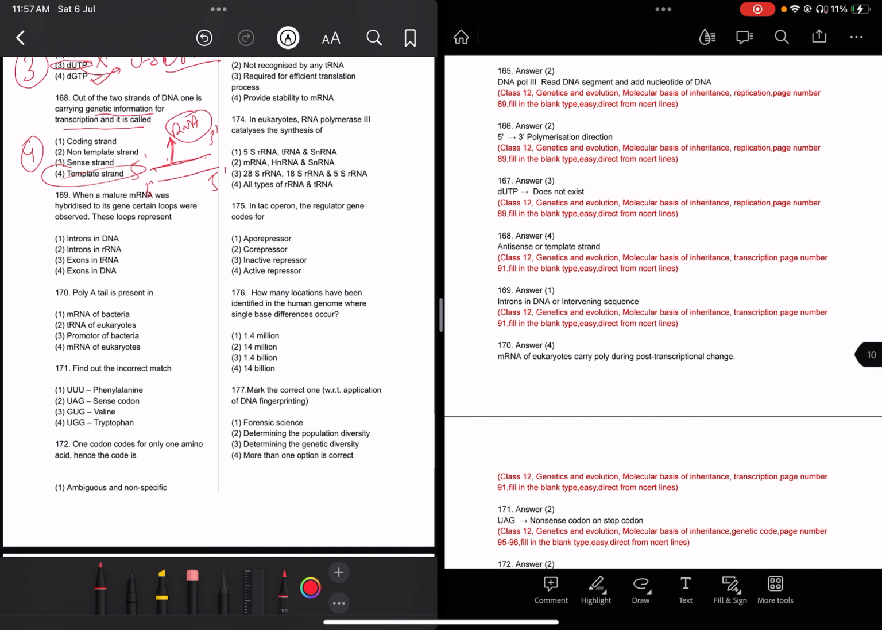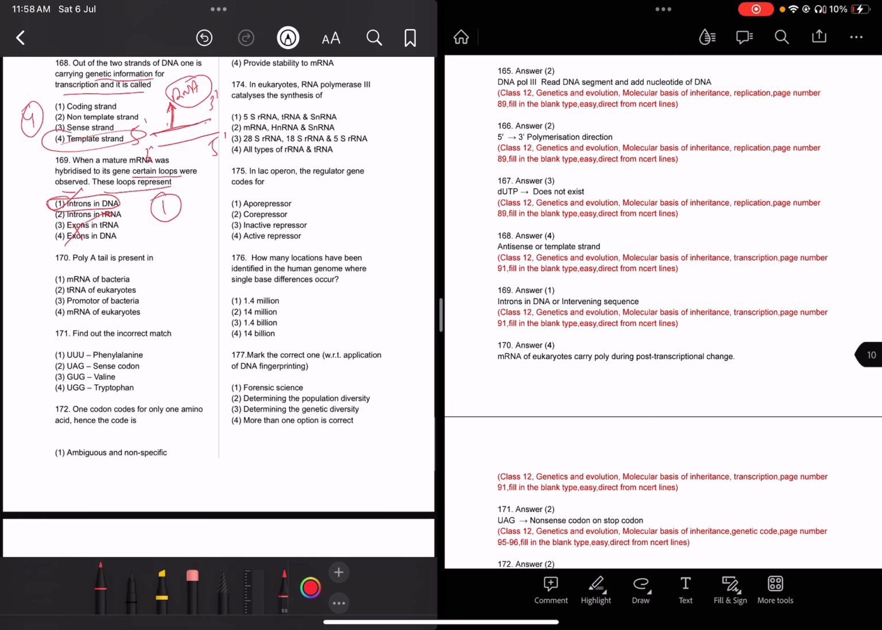Read question 169. When a mature mRNA was hybridized to its gene, certain loops were observed. Loops are formed, so what do they represent, introns or exons? It's introns, so exon is ruled out. Are the introns present in RNA or DNA? Sorry, DNA. So introns are in DNA, not in RNA. Splicing takes place to form the intron-less RNA, and this shows the dominance of the RNA world. So the answer is DNA.